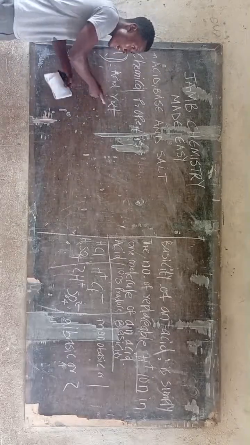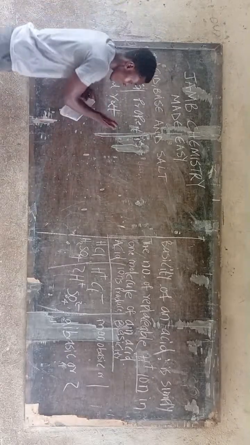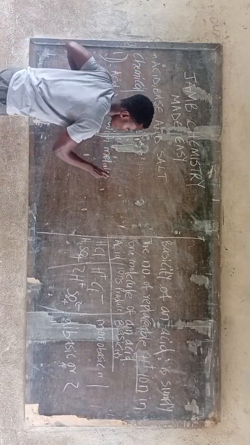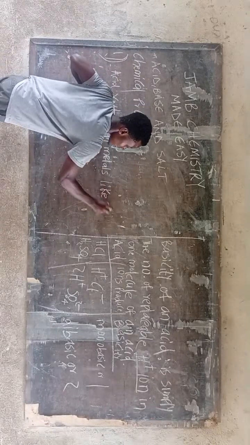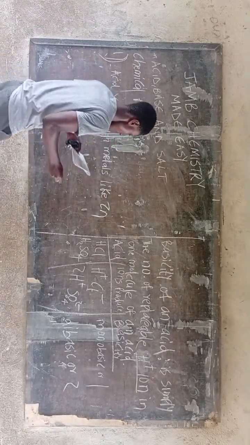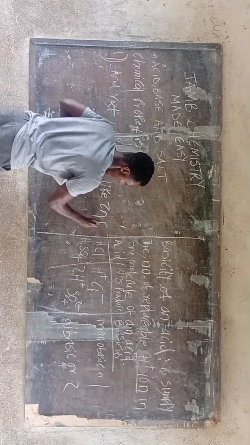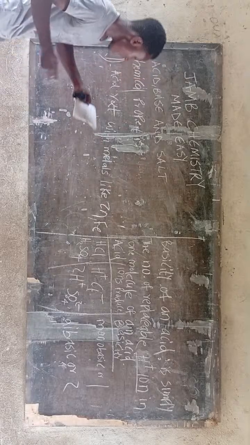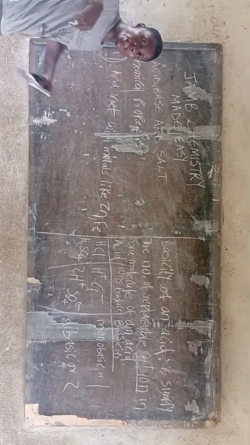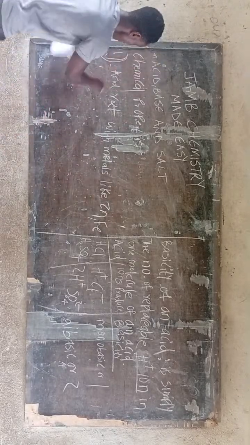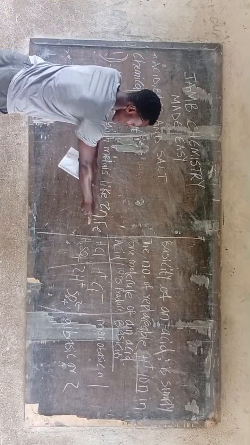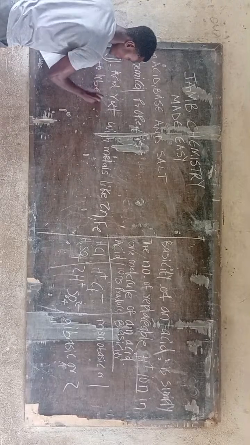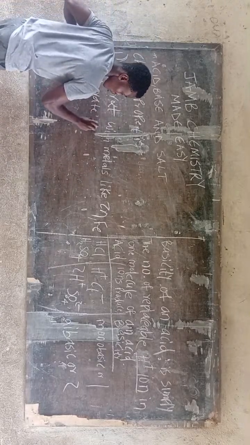So acids react with metals like zinc, iron, to liberate hydrogen gas.